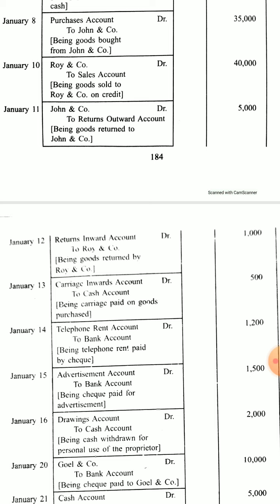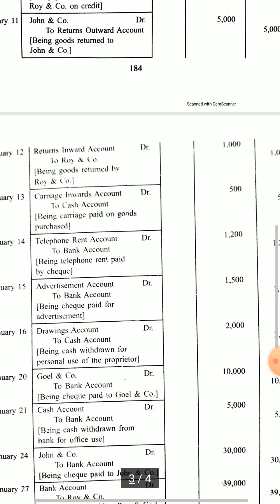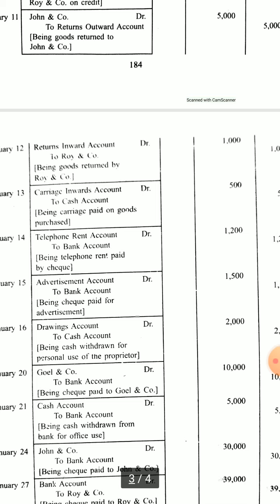So we will mention here carriage inwards. Now carriage inwards is a nominal account. So according to the rule, we will debit it because we debit all expenses, and cash is going out, so we will credit cash account. Again, telephone rent was paid by check. When telephone rent is paid by check, then